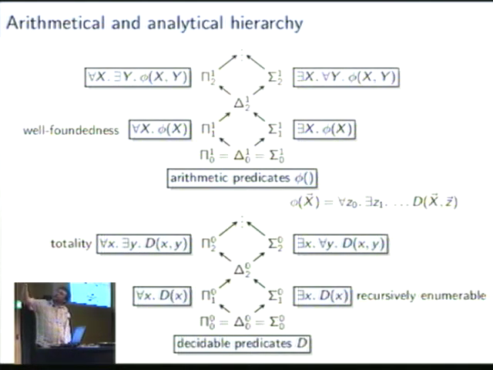Let's also look at a class of the analytical hierarchy, the class Π^1_1. The superscript 1 tells us we are in the analytical hierarchy, and the subscript now counts the set quantifiers, so we have 1 ∀ set quantifier. And the class Π^1_1 is the well-known class of the well-foundedness problem. So given a decidable relation in the form of a Turing machine, the task is to decide whether this relation is well-founded.